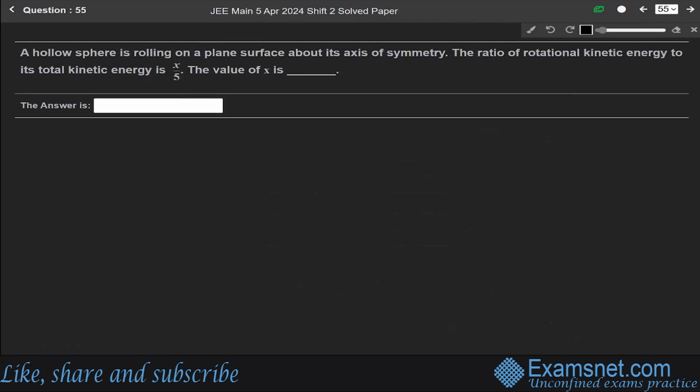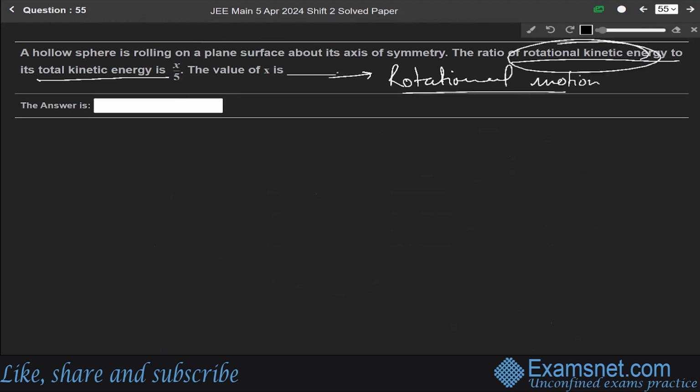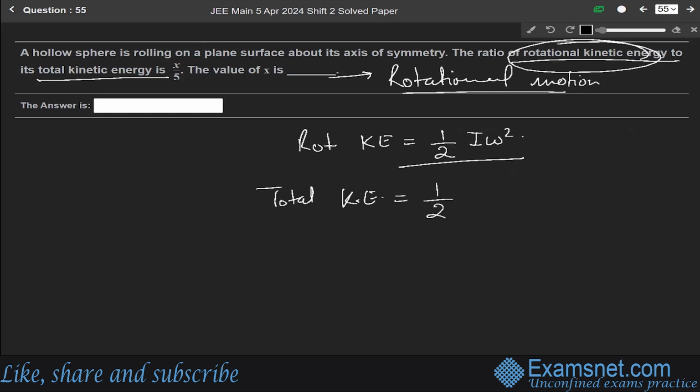Now next question 55. A hollow sphere is rolling on a plane surface about its axis of symmetry. Find the ratio of rotational kinetic energy to the total kinetic energy. This question is from the chapter of rotational motion. We have to find the ratio of rotational kinetic energy, which is half I omega square, to the total kinetic energy. Total kinetic energy is this rotational kinetic energy plus half m v square. So we have to find its ratio.